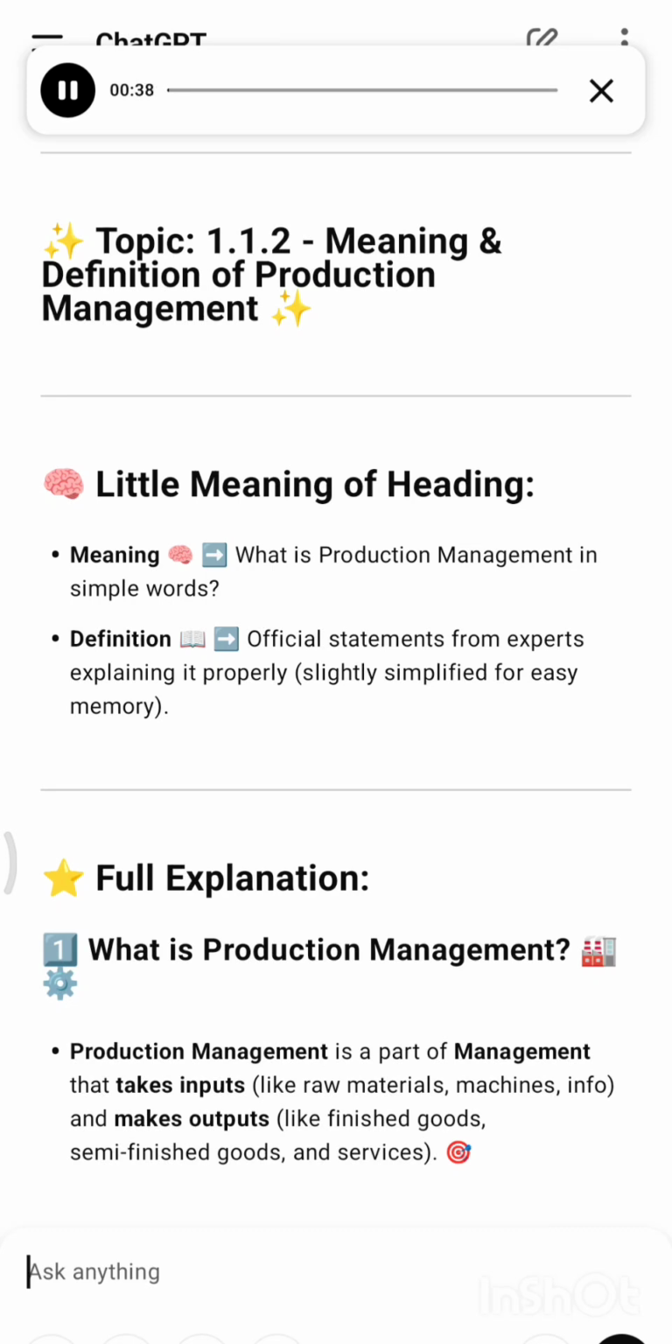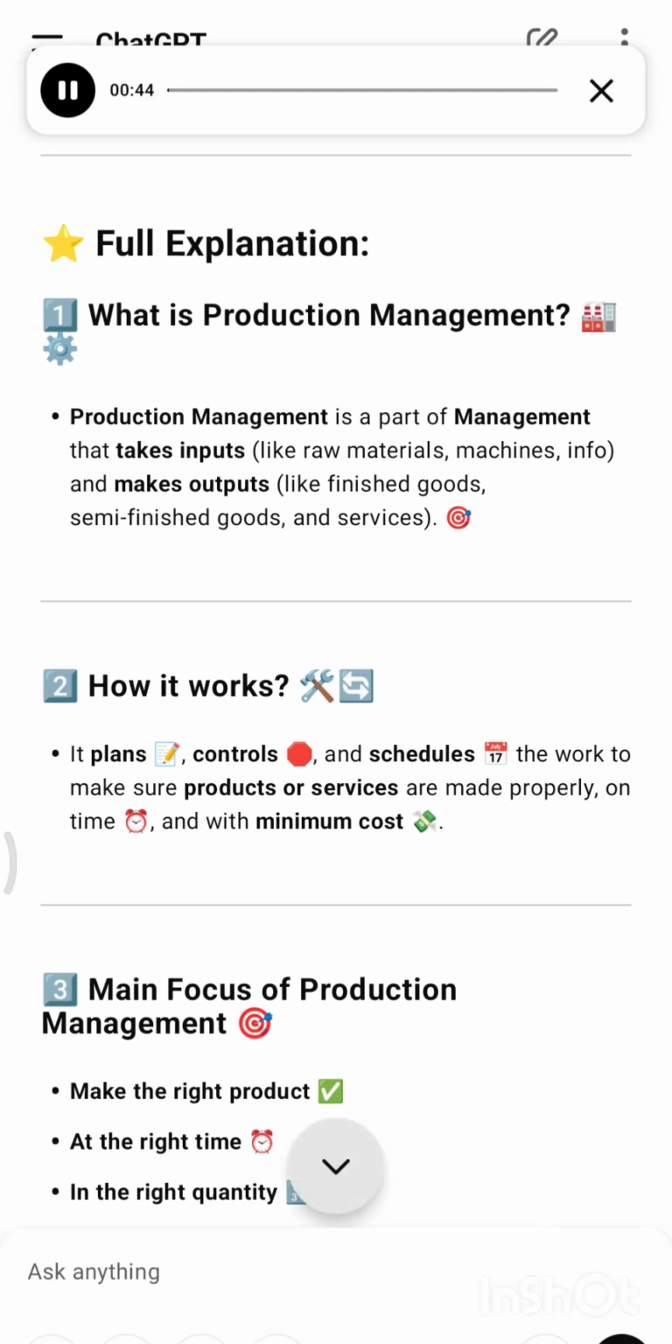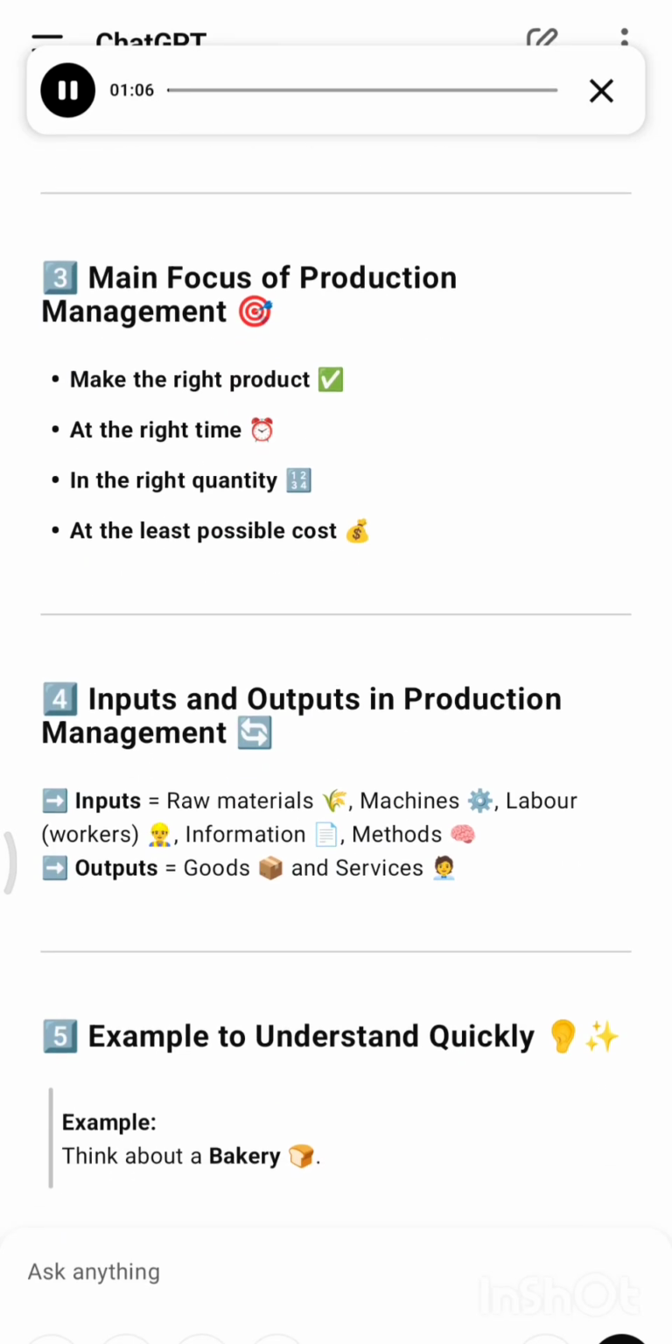Full explanation. 1. What is production management? Production management is a part of management that takes inputs, like raw materials, machines, info, and makes outputs, like finished goods, semi-finished goods, and services. 2. How it works: it plans, controls, and schedules the work to make sure products or services are made properly, on time, and with minimum cost.